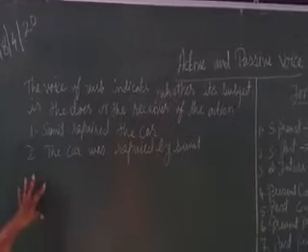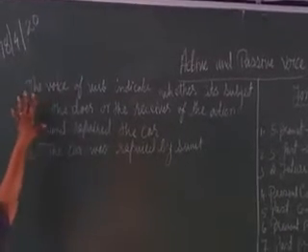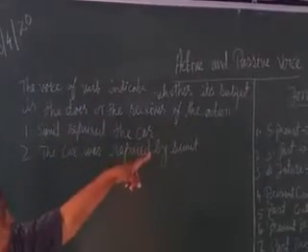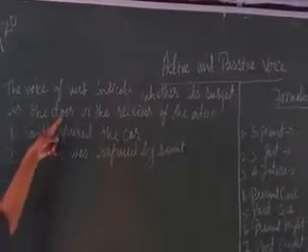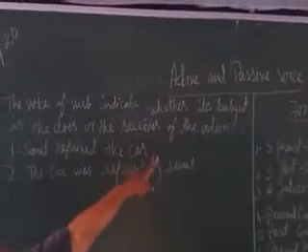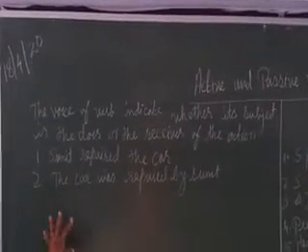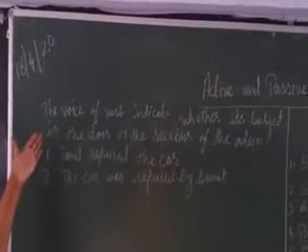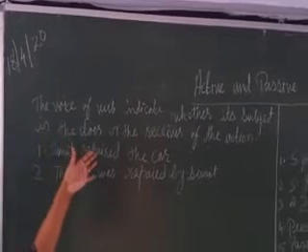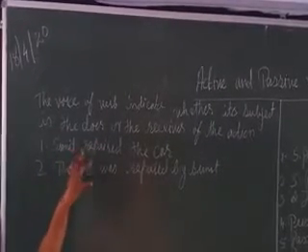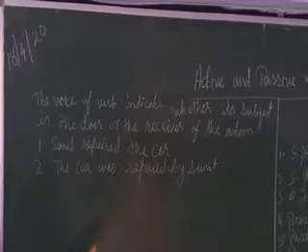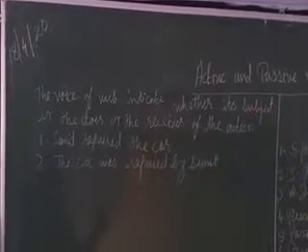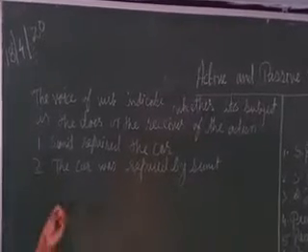So let's see what a voice is. Voice is a verb form that indicates whether its subject is the doer or the receiver of the action. There are two kinds of voices: one is active voice and the other is passive voice. When we are the ones doing the action, that is active voice.